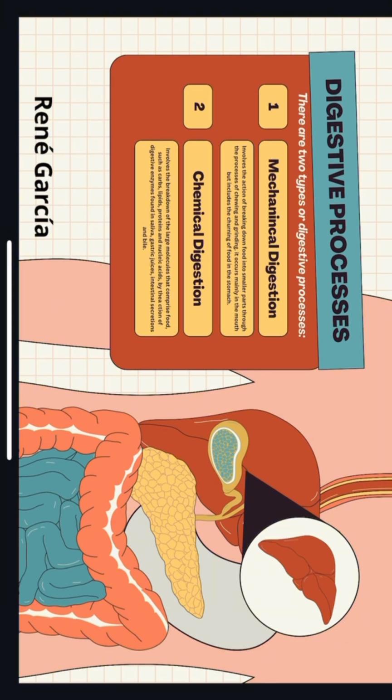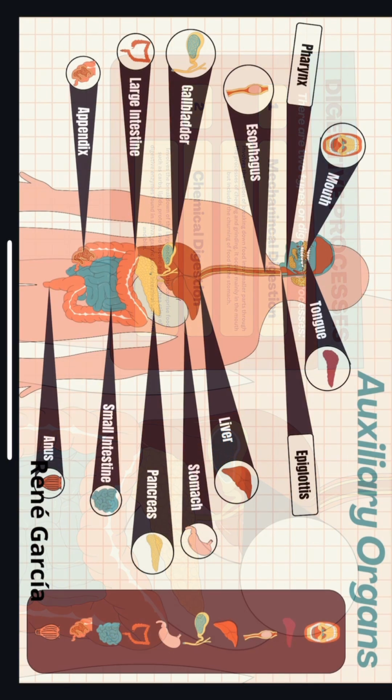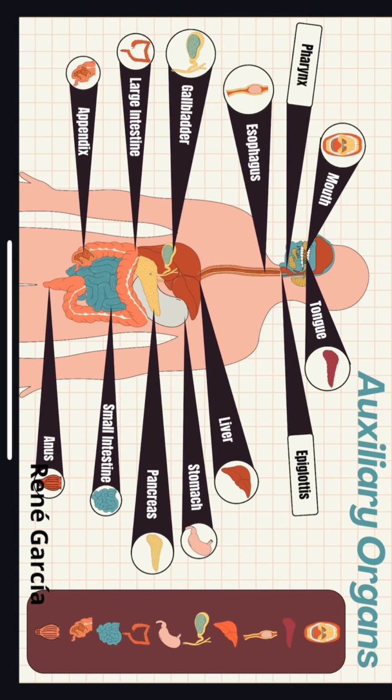Second is chemical digestion. It involves the breakdown of larger molecules that comprise food, such as carbs, lipids, proteins, and nucleic acids, by the action of digestive enzymes found in saliva, gastric juices, intestinal secretion, and bile. Organs of the digestive system: the mouth, the tongue, the pharynx, the epiglottis, the esophagus, the liver, the gallbladder, the stomach, the large intestine, the pancreas, the small intestine, the appendix, and the anus.